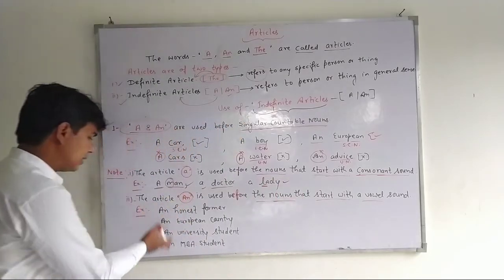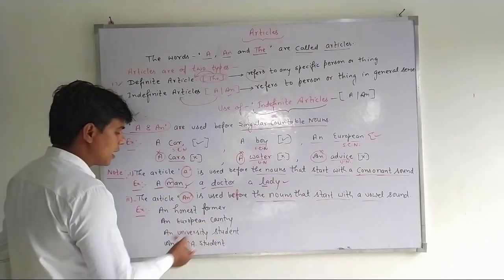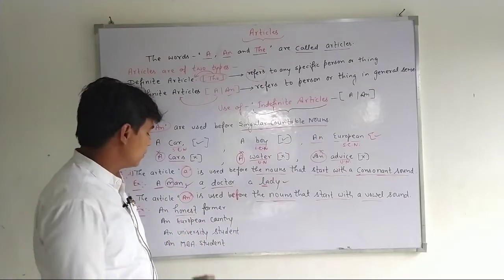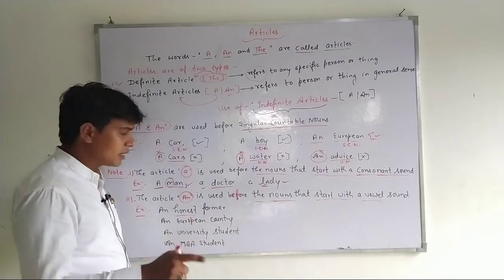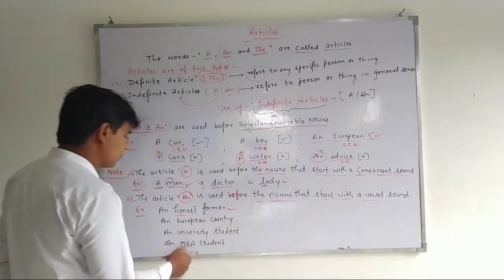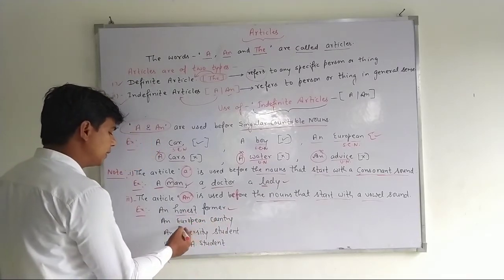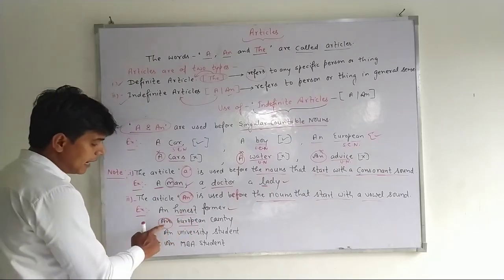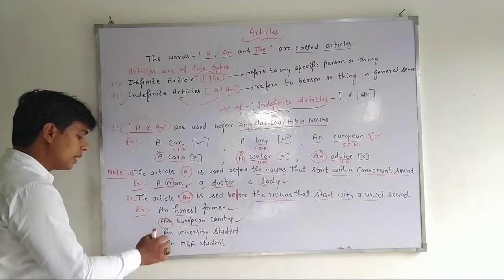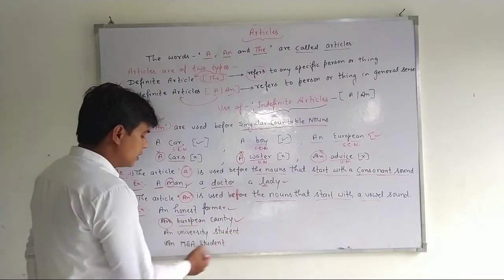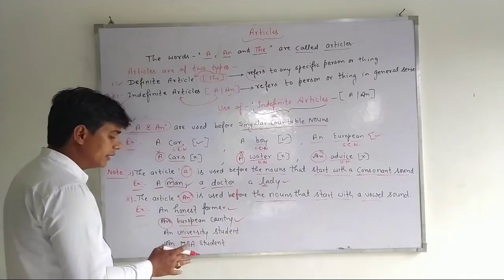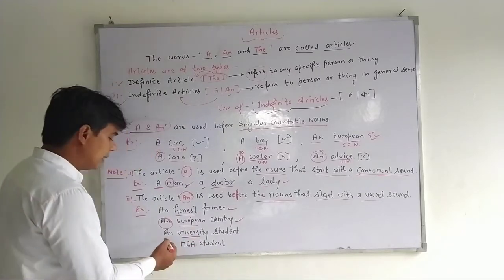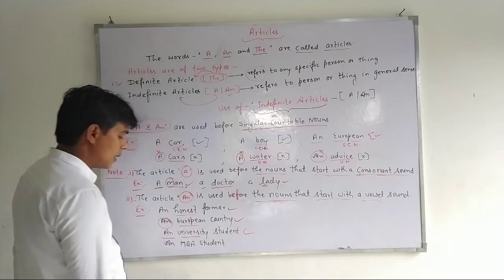Now see the given examples. An honest farmer: the word honest gives a vowel sound, so an is correct. A European country: European is a word that gives a vowel sound, so an is correct. A university student: university is a word that gives a vowel sound, so an is correct.